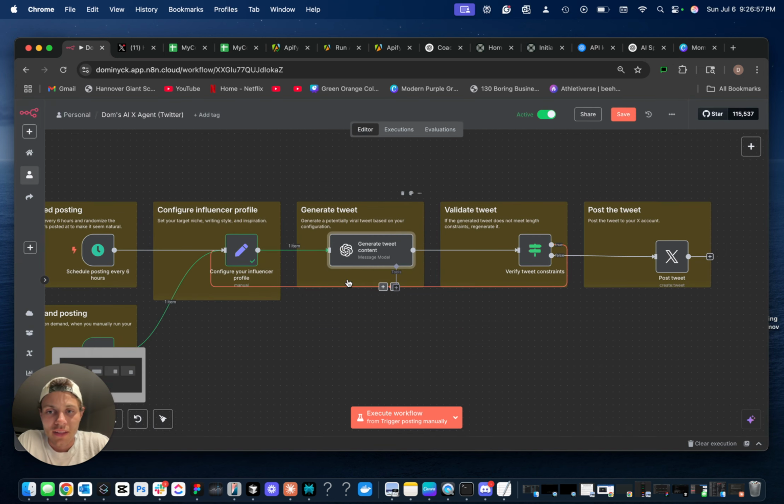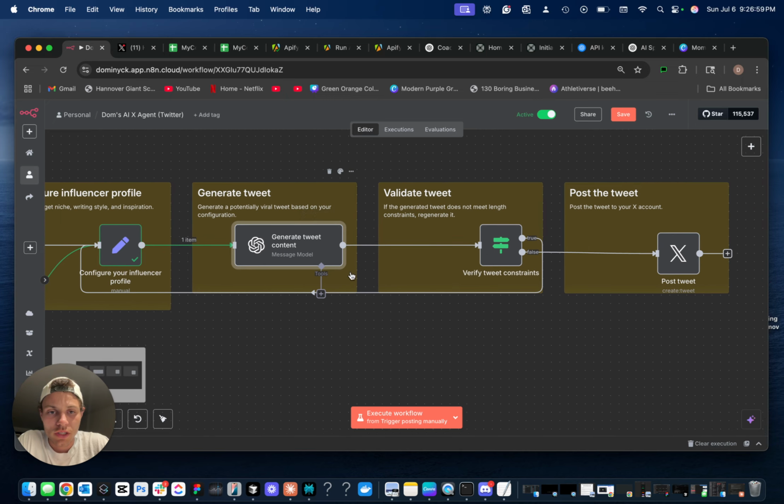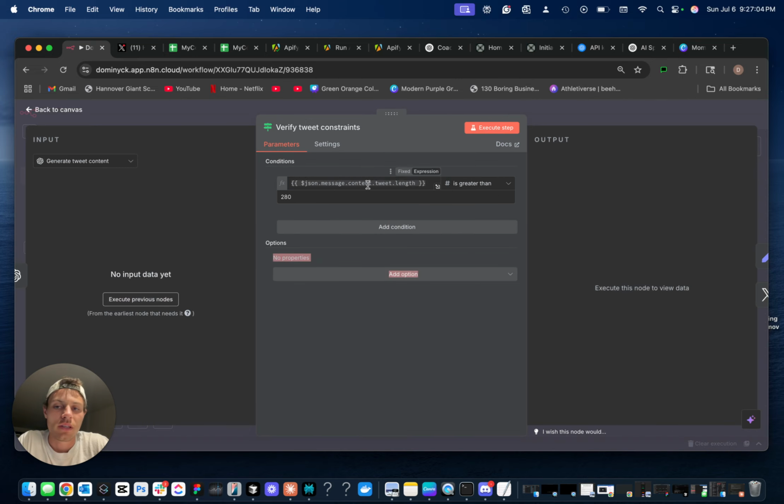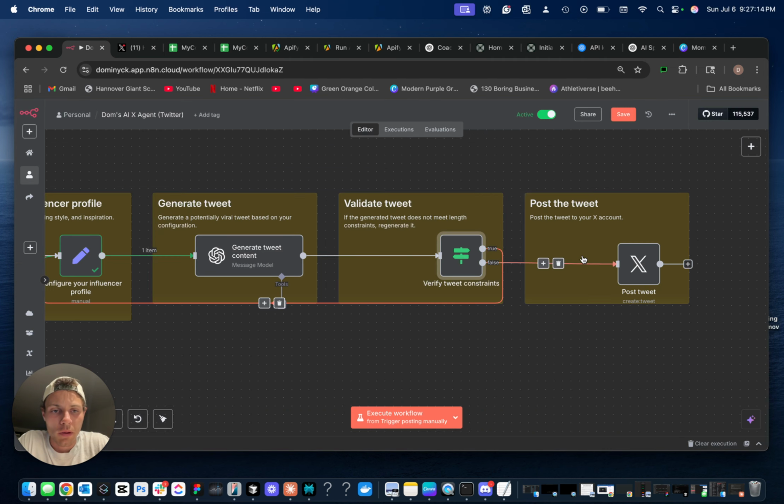So that's how we generate the tweet. And then we're just using a simple true and false statement to regulate it based off of the amount of characters. If it's greater than 280 in this case, we're just not going to send it through. So that's just a little too much. We don't want to put out too much rhetoric. And then we'll post the tweet.